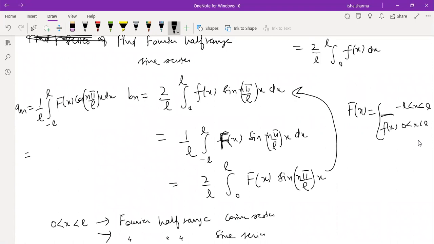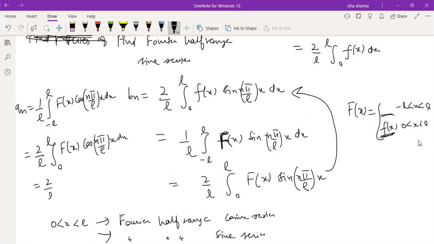Now, because this capital F(x) is an even function, and even into even, cosine is also an even function, so even into even is an even function. So this is 2 by L integral from 0 to L of capital F(x) cos(n pi x by L) dx. And on the interval 0 to L, your capital F(x) is the same as small f(x).